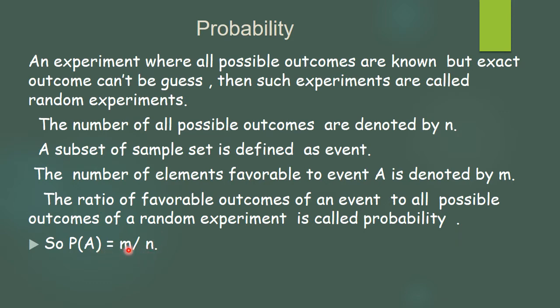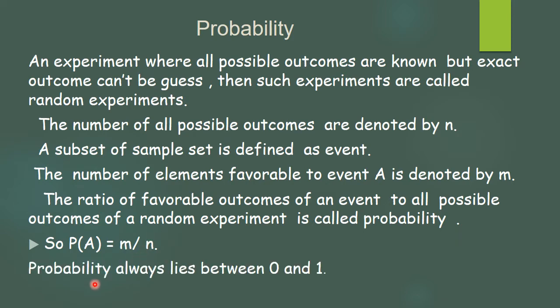The minimum value of m is 0, and the maximum value of m is n, and therefore the probability of A always lies between 0 and 1. The probability can be 0, can be 1, and lies between 0 and 1; it is not negative, and it cannot be greater than 1.